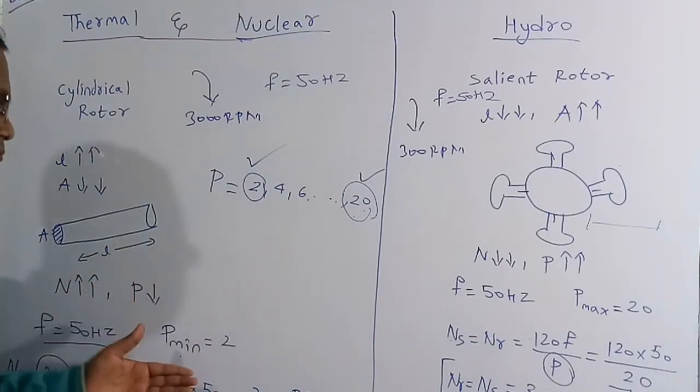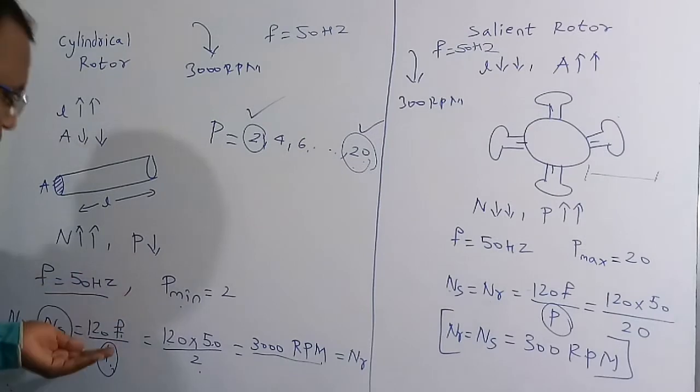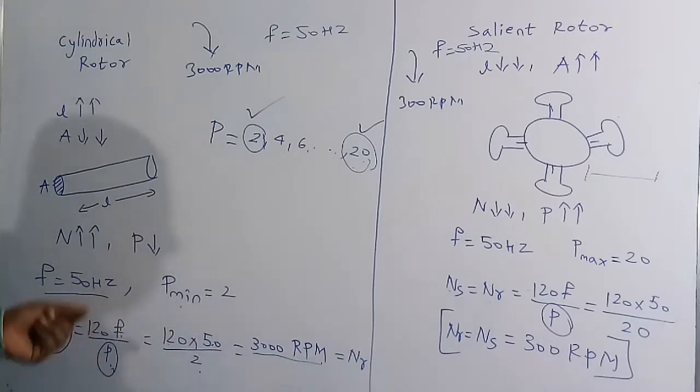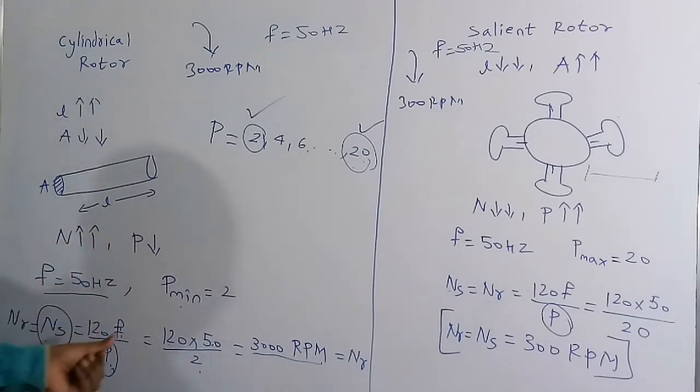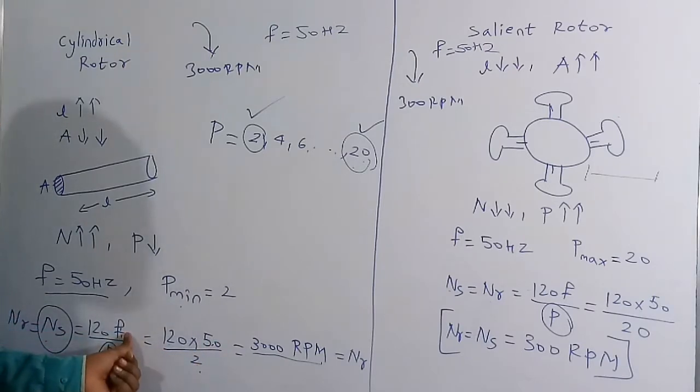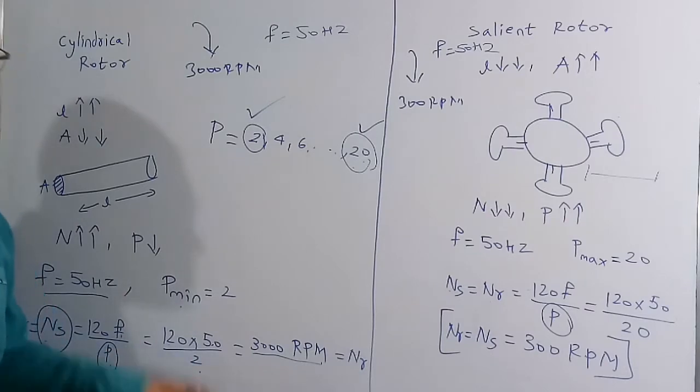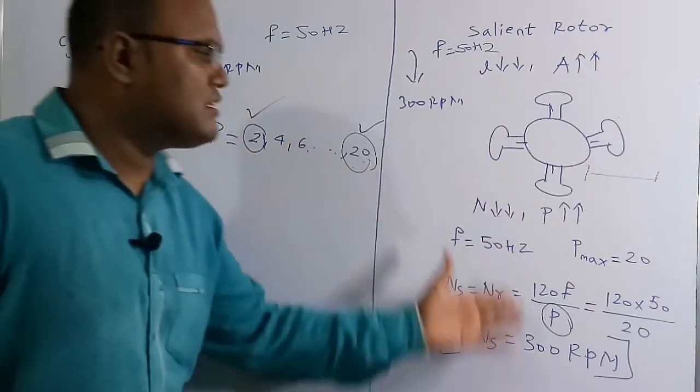So as the poles are very few and I want to generate a frequency of 50 hertz, at what speed should I rotate the prime mover? It is 120 into F by P. F is 50 and P is the minimum value, which is 2. If you solve this, we get 3000 RPM. In the same manner, you go for the hydro case also.